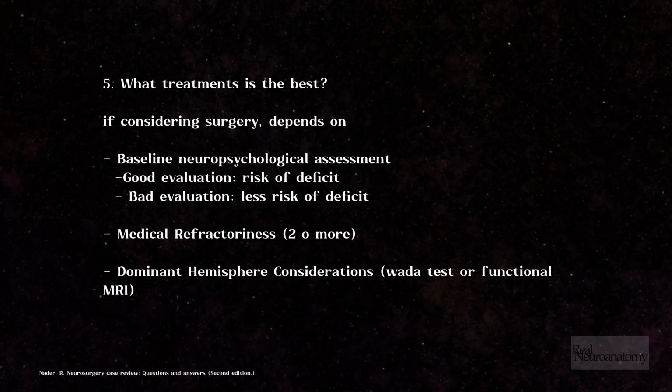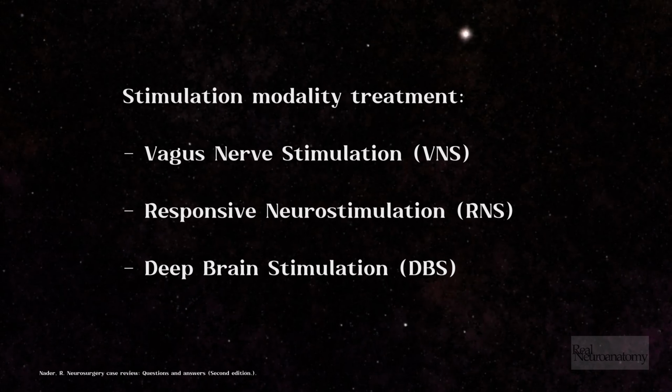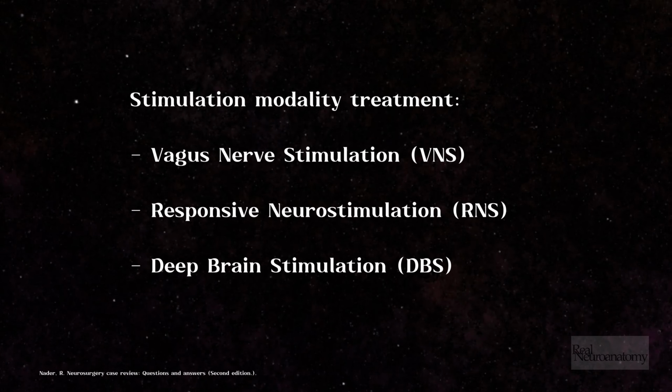5. What treatment is the best? If considering surgery, it depends on baseline neuropsychological assessment: good evaluation, risk of deficit; bad evaluation, less risk of deficit. Medical refractoriness to two or more medications, and dominant hemisphere considerations, with the WADA test or functional MRI. Stimulation modality treatments include vagus nerve stimulation (VNS), responsive neurostimulation (RNS), and deep brain stimulation (DBS).